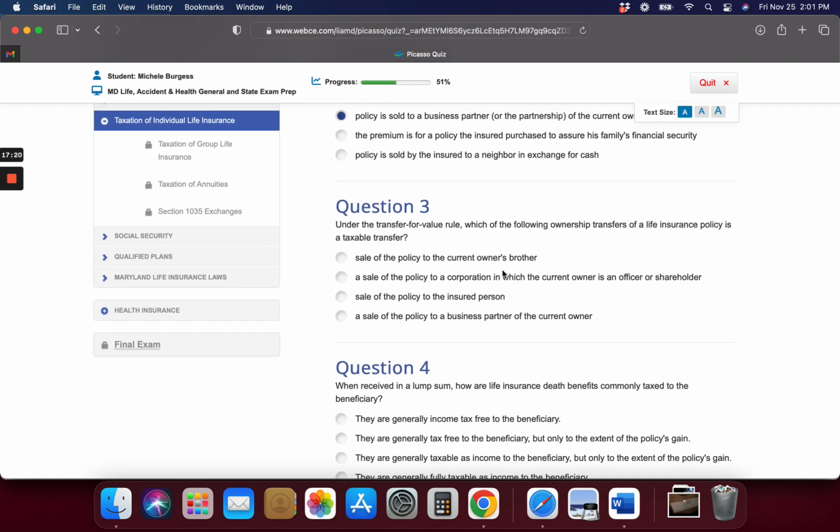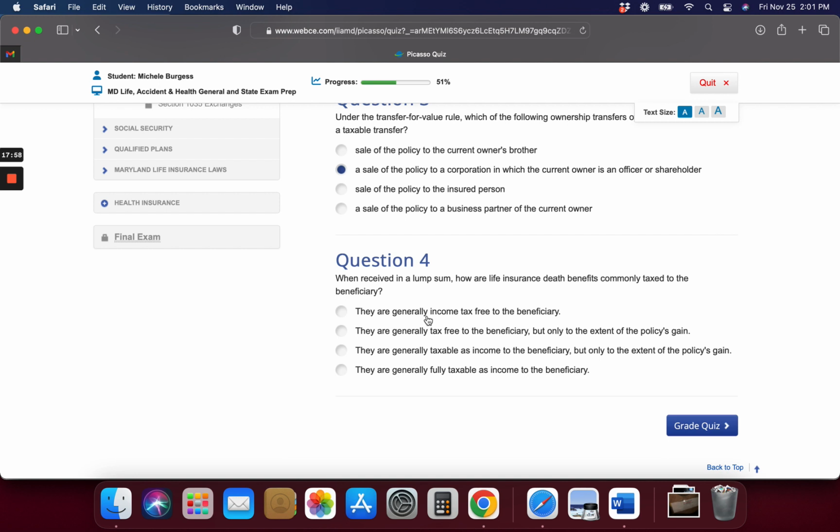All right, under the transfer of value rule, which of the following ownership transfers of a life insurance policy is a taxable transfer? A sale to the corporation in which the current owner is an officer or shareholder. Sale of the policy to an insured person. Sale of the policy to a business partner or current owner. Which transfer would qualify as taxable? I want to say this one, or it could be this one, partner.